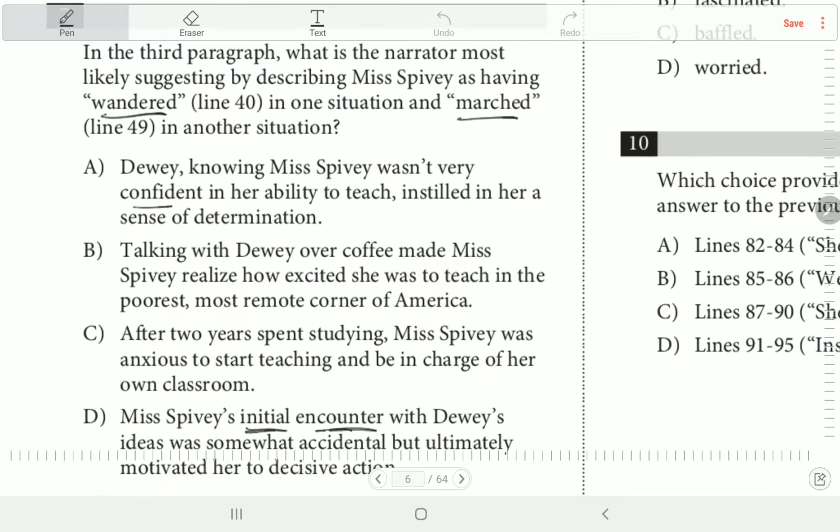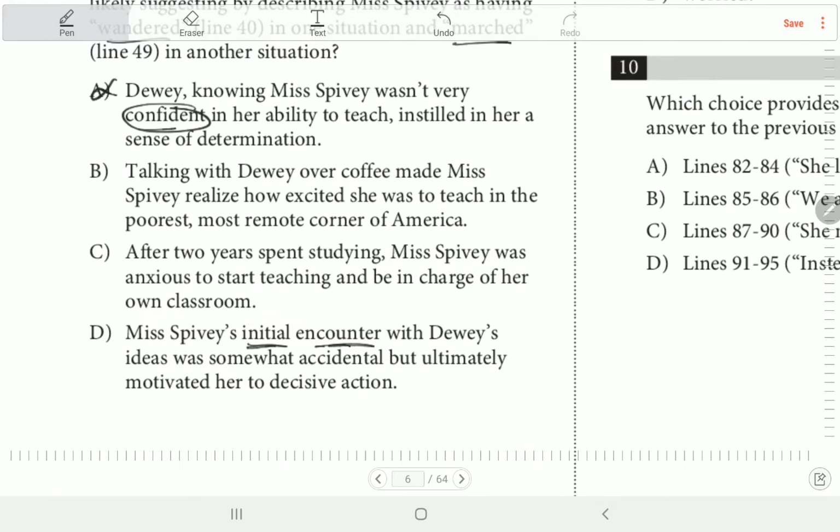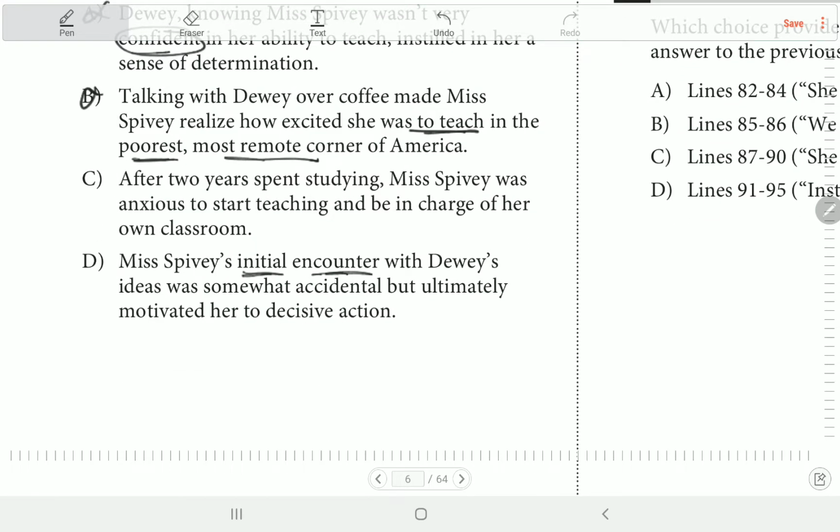So what do you think the answer؟ So A له علاقة بالconfidence؟ No. طيب B talking with Dewey over coffee made Miss Peavy realize how excited she was to teach in the poorest most remote places؟ No. لأن she went to that place 2 years later. هي بعد ما اتكلمت معاه she راحت السكول، راحت الكوليدج to be a teacher, but she went to this poor place 2 years later, so it's not B. After 2 years spent studying, Miss Peavy was anxious to start teaching and be in charge. That's not the answer.